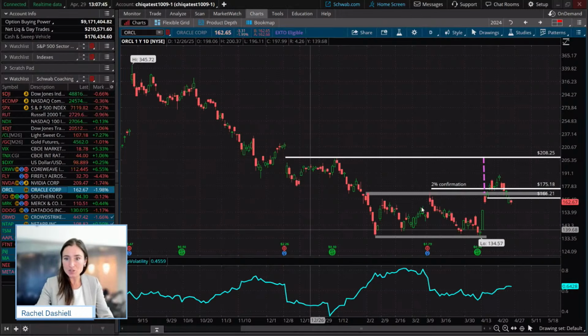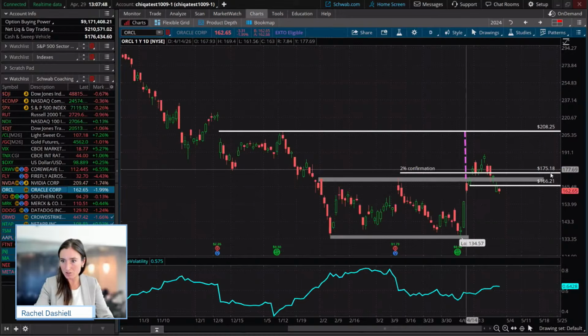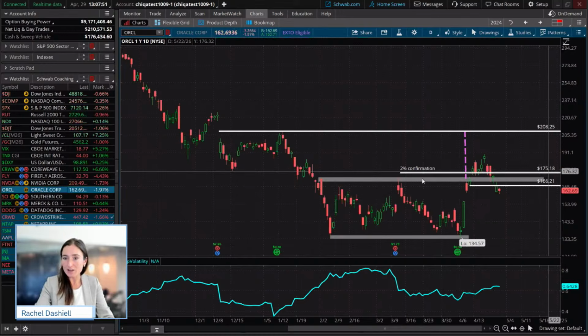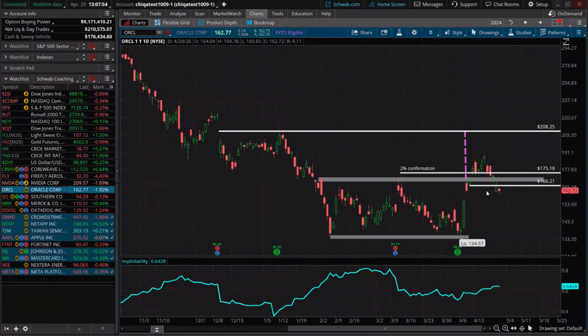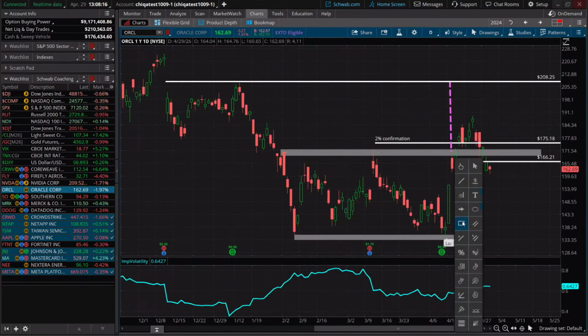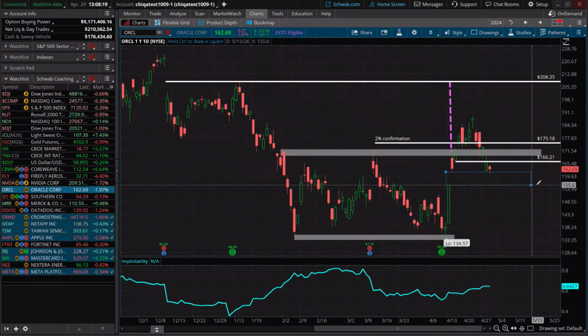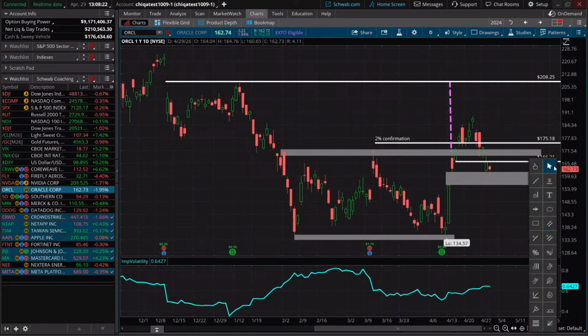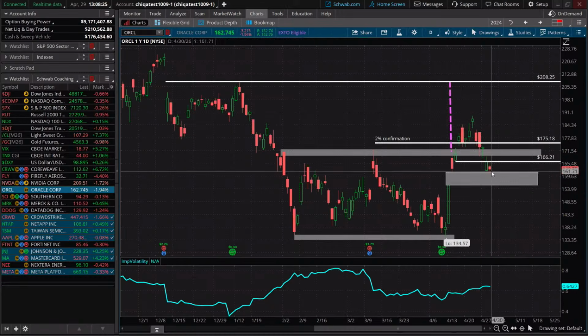So I'm going to show you guys what we're looking at here. We took an entry right around 175.18 at that 2% confirmation. And we used that breakout candle as a pivot low for a very tight stop, with this stop on the downside coming around $9, giving us $9 of breathing space to the downside. We got stopped out of there yesterday, and it looks like right now price is really finding support right around this zone, this previous gap zone. So traders would consider this a failed pattern.